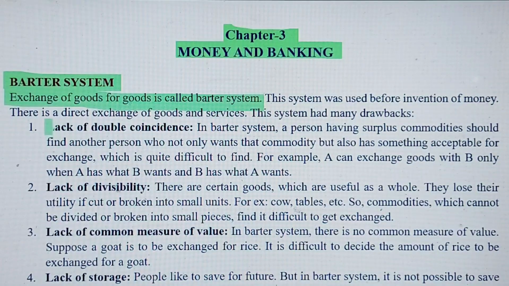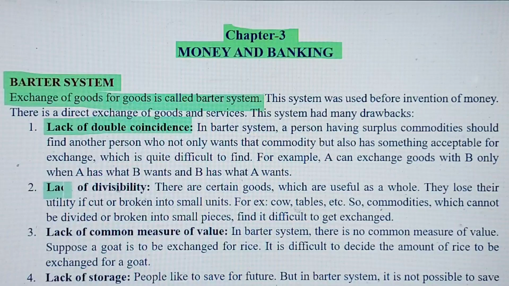The first drawback was lack of double coincidence. Now what is this? In barter system, a person having a surplus commodity should find another person who not only wants that commodity but also has something acceptable for exchange, and which is quite difficult to find. I have also given one example here that a person A can exchange goods with person B only when A has what B wants and B has what A wants. So this is called double coincidence of want. So this was one of the greatest drawbacks of barter system.